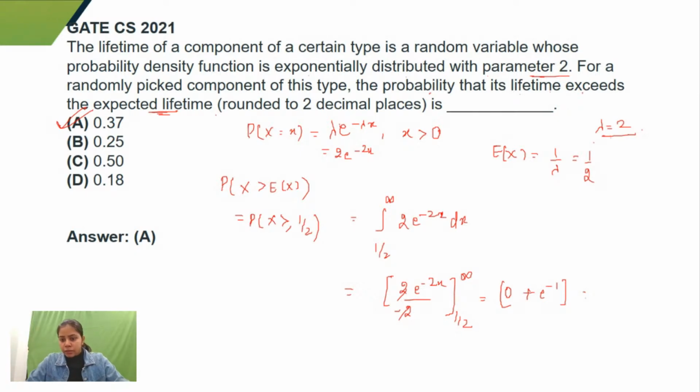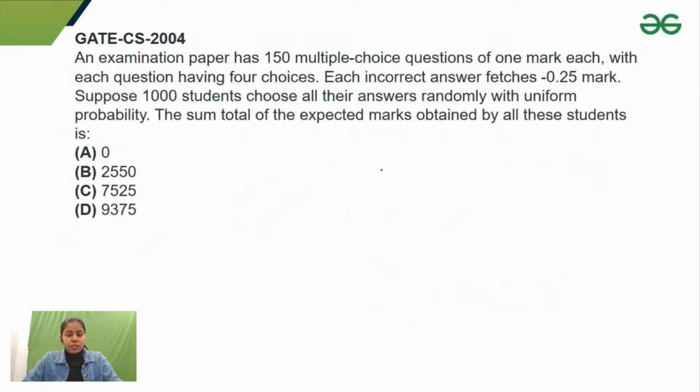How many people are giving the paper? Okay. So guys, let's move to our last question. This is the last question based on probability. Just try this once and then we'll end our session, and then I'll meet you on 11th of January, in which I'll discuss questions based on discrete mathematics.